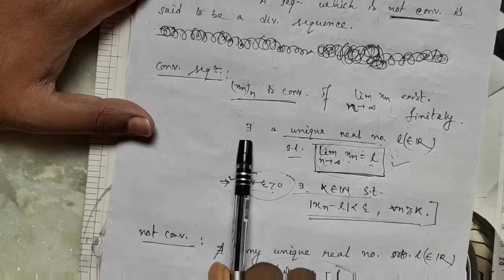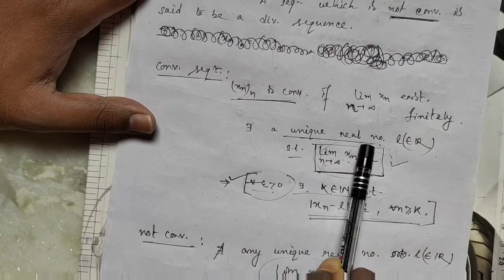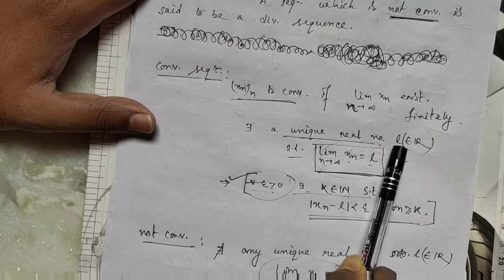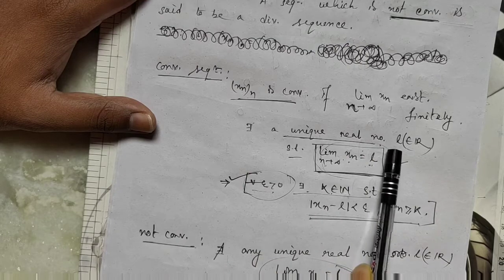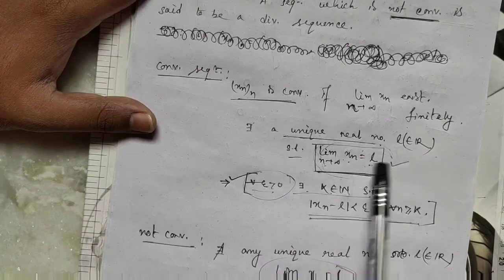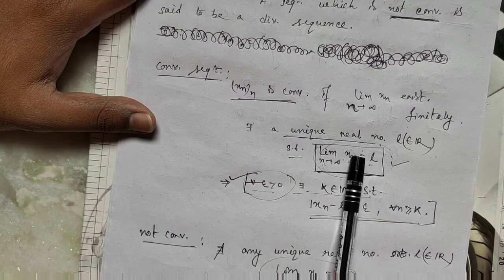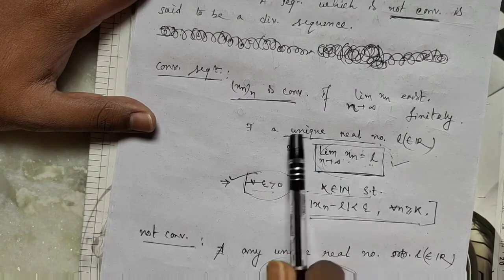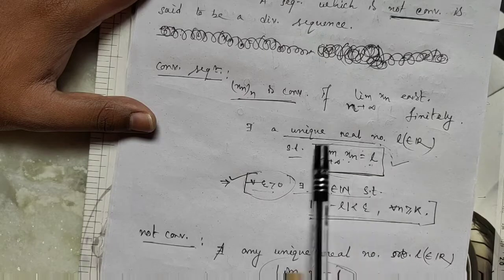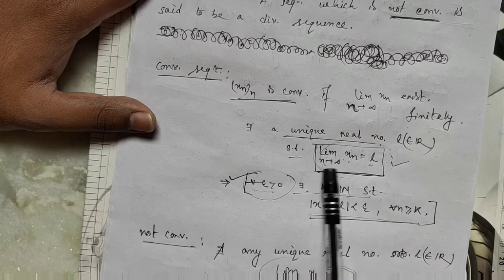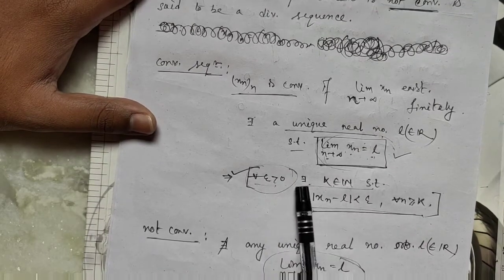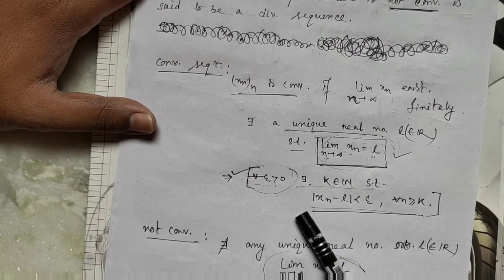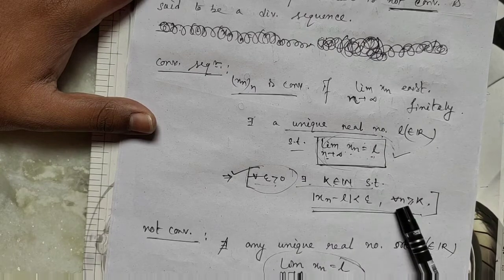Okay, so there exists a unique real number L, because the limit of a sequence is unique. So there exists a unique real number L belonging to R such that this condition holds: the limit as n tends to infinity of xn equals L. This is equivalent to: for each epsilon greater than 0 there exists a k belonging to N such that mod of xn minus L is less than epsilon for all n greater than or equal to k.